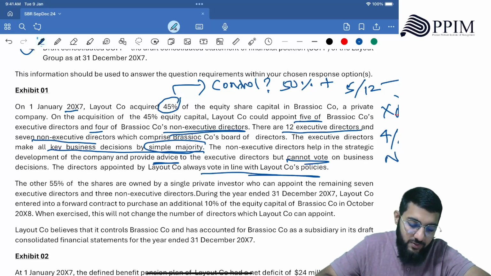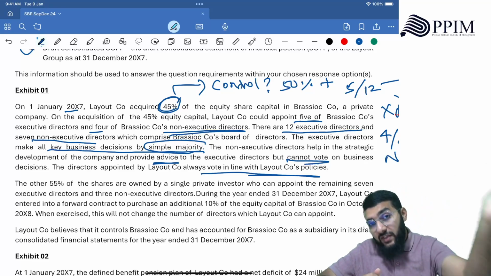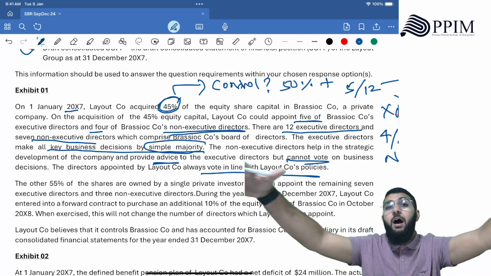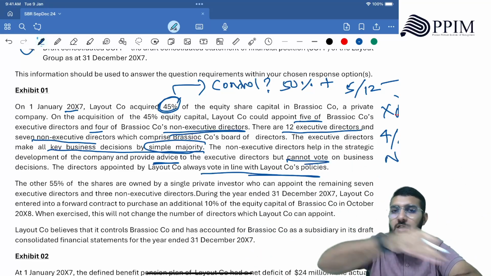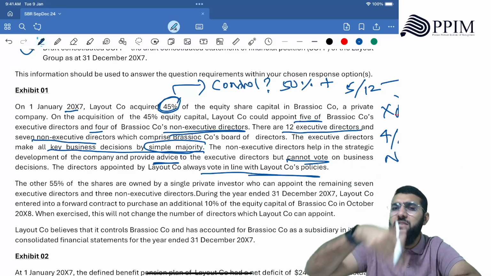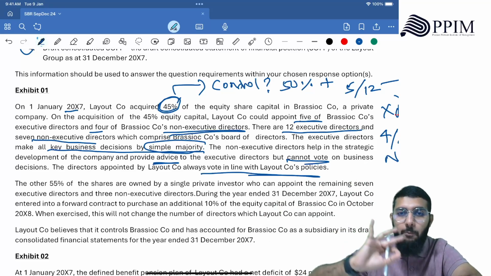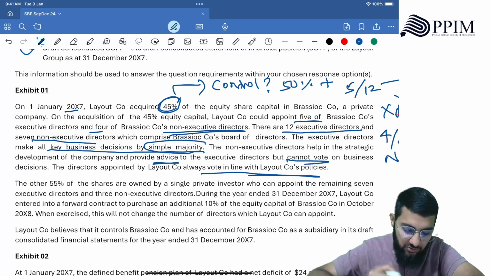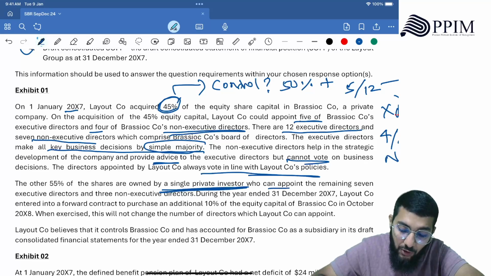Now, 45%. When it is 45%, if the remaining is dispersed among multiple unrelated shareholders, could be thousands, millions of them with small portions, they can't make decisions, they're not even interested, then yes, that can become a part of control. But is that the case? Let's read. The other 55% of the shares are owned by a single private investor who can appoint the remaining 7 executive directors and 3 non-executive directors.